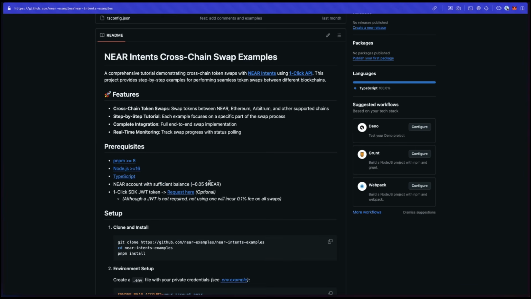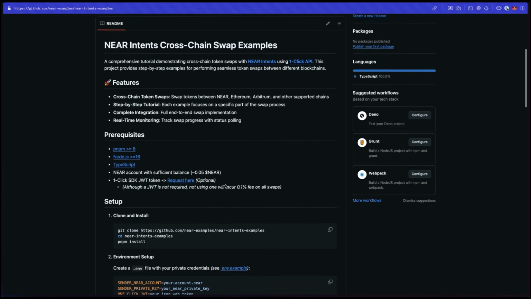I'll do a demonstration of what that looks like without a Near account, but for the sake of this demonstration, you're going to need one with a little bit of Near on it. Just 0.05 Near will be sufficient. We're just going to be doing some swaps, and you'll see how cheap they are. Go ahead and get a mainnet account. Unfortunately, there is no testnet currently for Near Intents, so you will need a mainnet account.